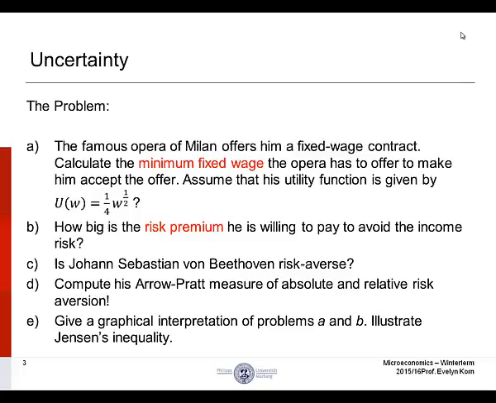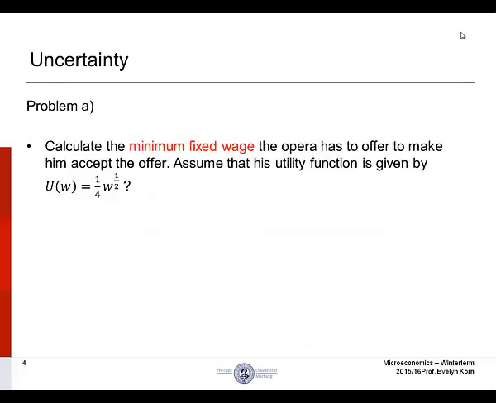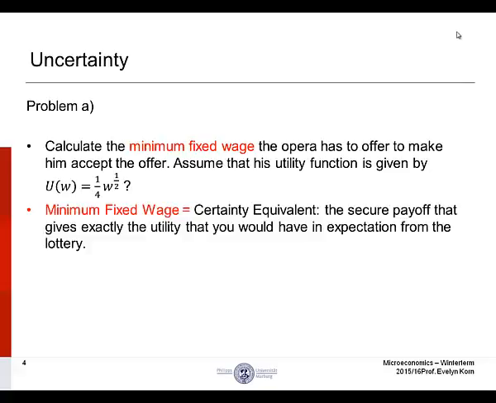The famous Opera of Milan offers him a fixed wage contract. Problem A. Calculate the minimum fixed wage the opera has to offer to make him accept the offer. Assume that his utility function is given by U of W equals W raised to the power of 1/2 times 1/4. First thing to notice here is that minimum fixed wage is equivalent to the certainty equivalent.